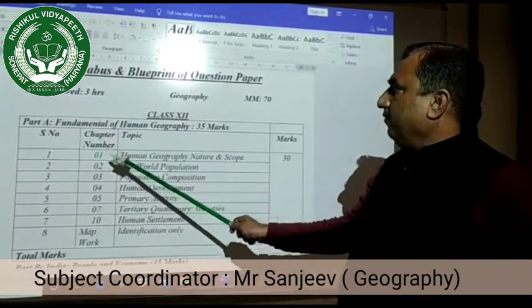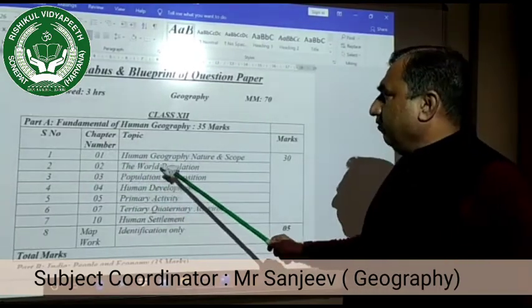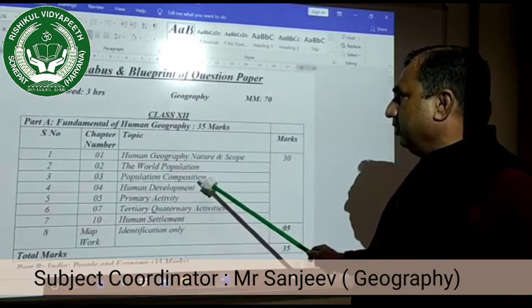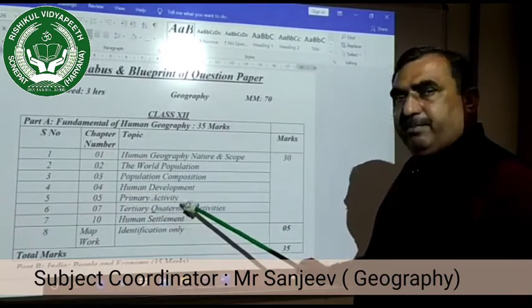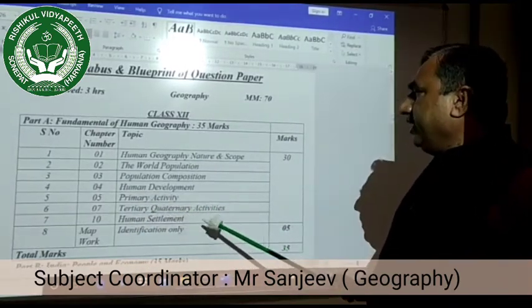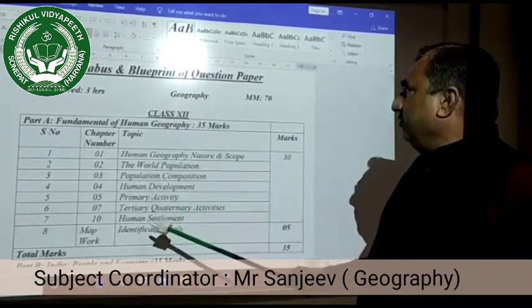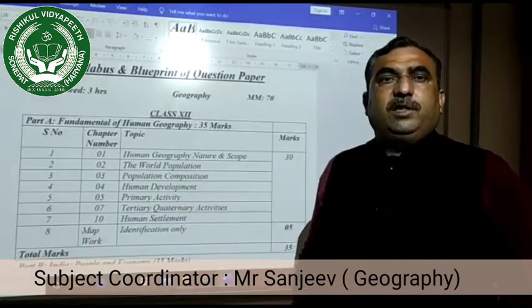Chapter 1, Human Geography: Nature and Scope. Second, The World Population. Third, Population Composition. 4, Human Development. 5th, Primary Activities. And 6th, Tertiary and Quaternary Activity. 7, Human Settlement. These are the 7 chapters, and there is no chapter wise weightage.